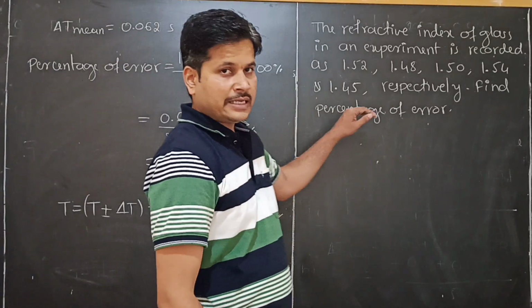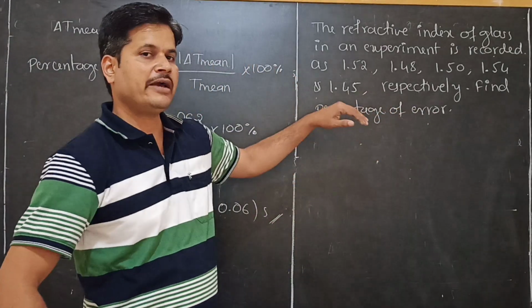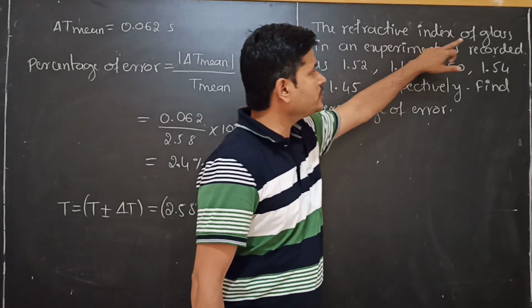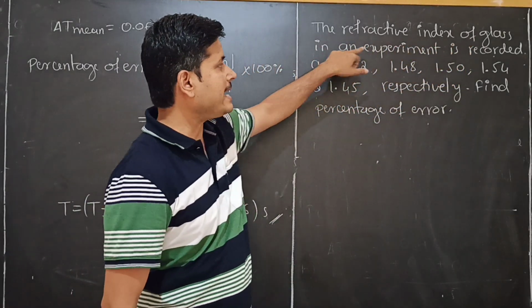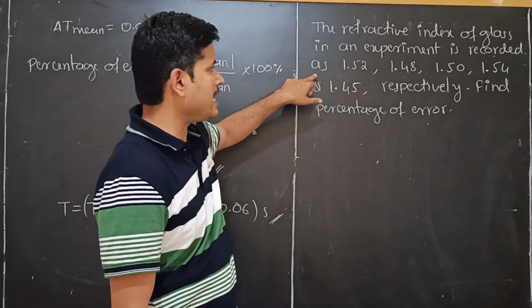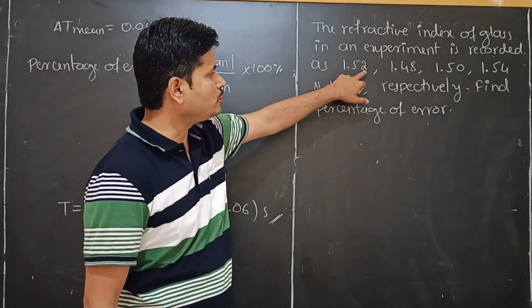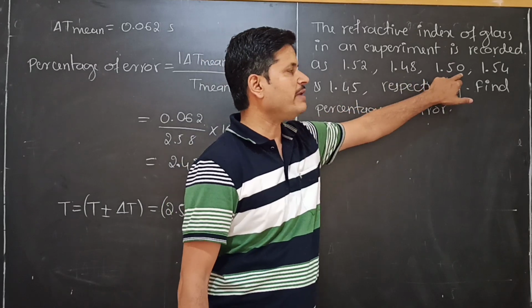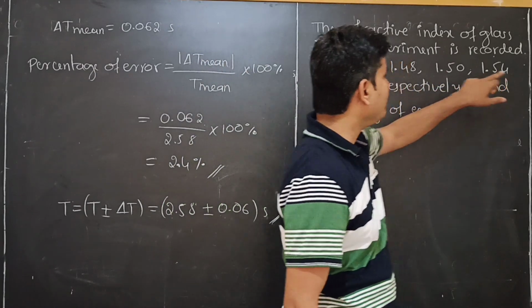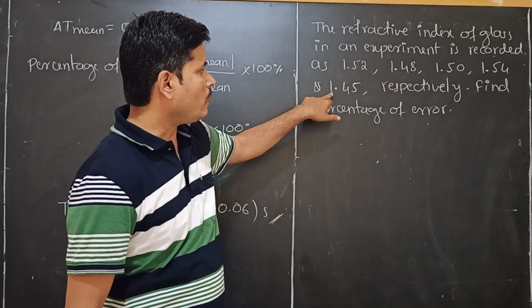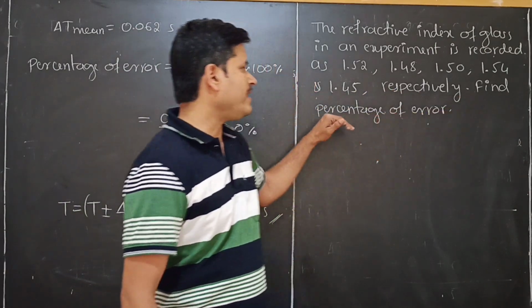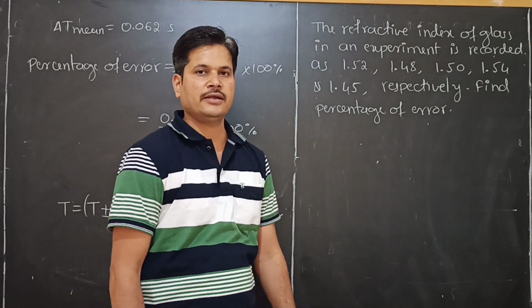Now I will give the homework. See, this is the next example I have written. This is homework for you. The refractive index of a glass in an experiment is recorded as 1.52, 1.48, 1.50, 1.54 and 1.45 respectively. Find the percentage of error.